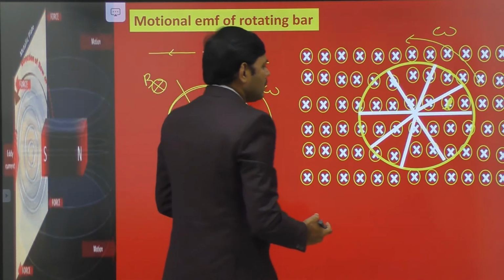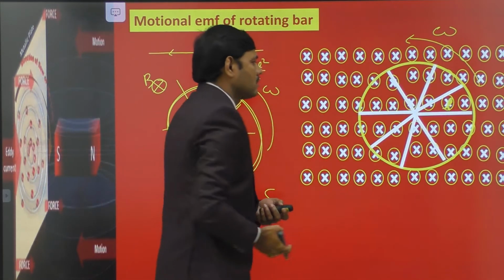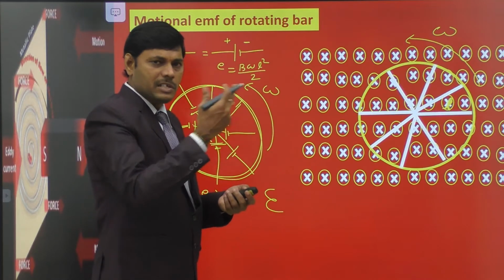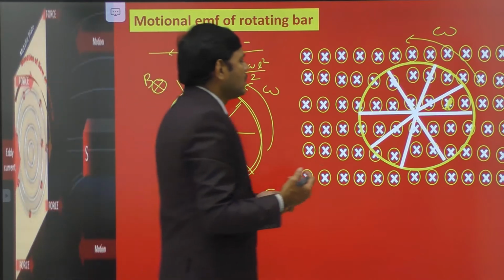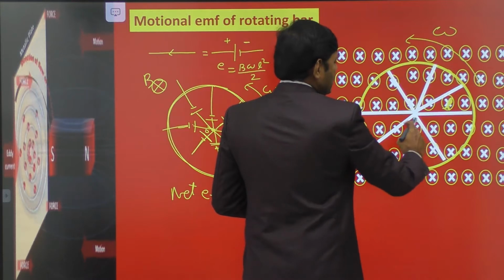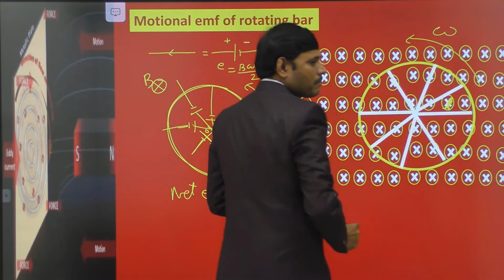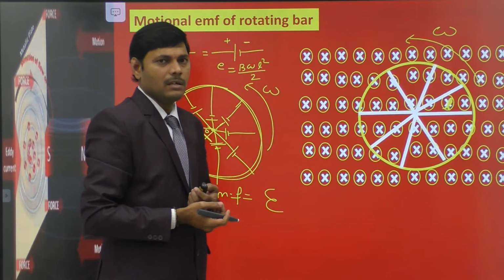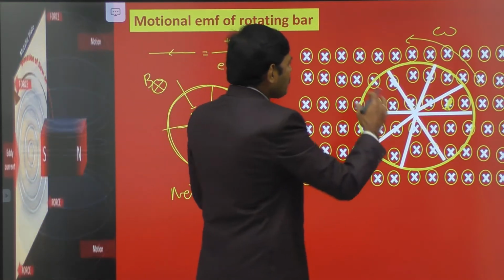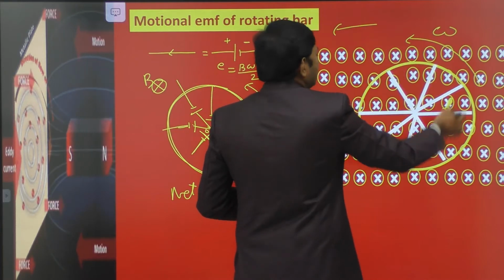For example, let this be a cycle wheel. Outside the wheel there is a rim which is a good conductor, and each spoke of the wheel is connected to the rim from the center. The center is the axle of the wheel. Suppose the bicycle is moving here and the wheel is rotating like this.